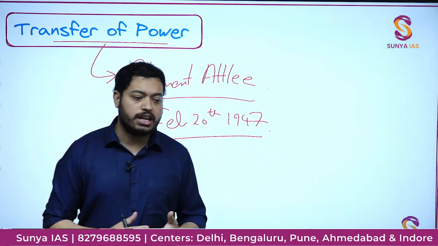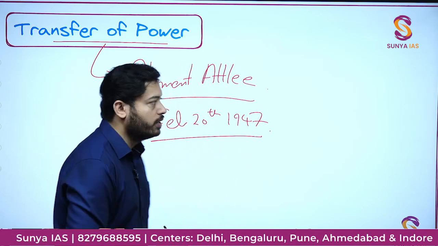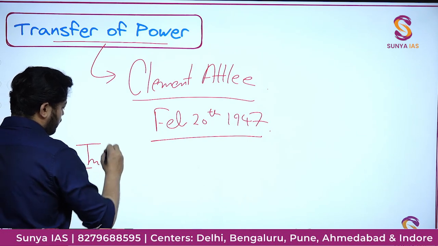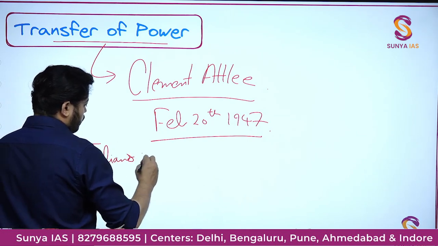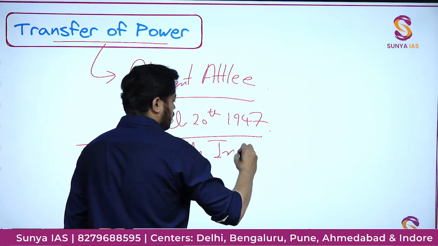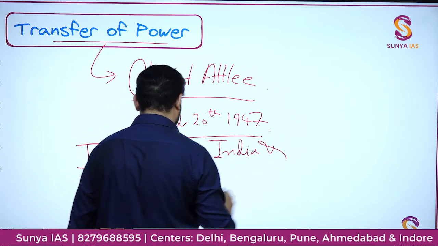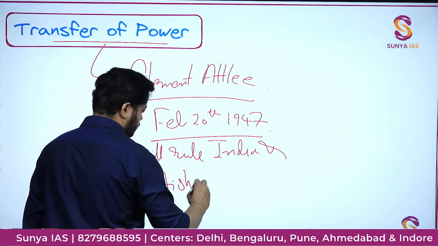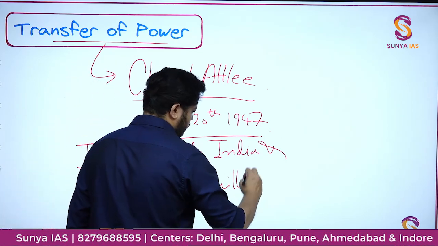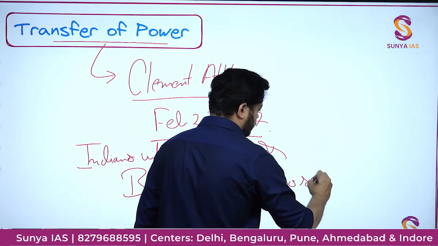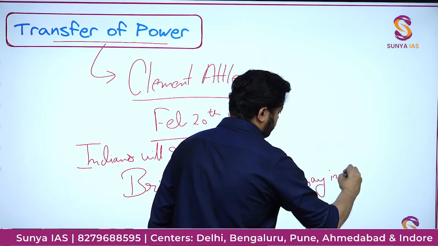And what does transfer of power actually entail? It meant that Indians will rule India, and Britishers will have no say in it.